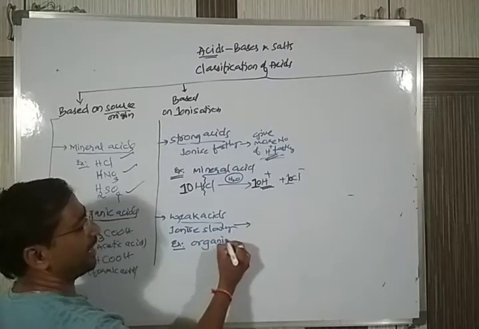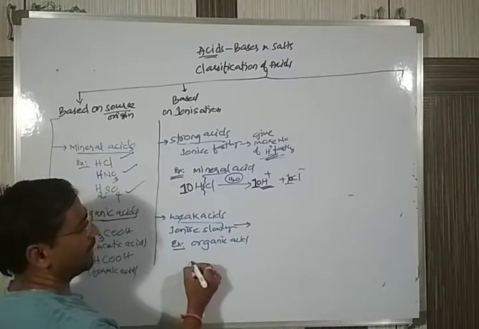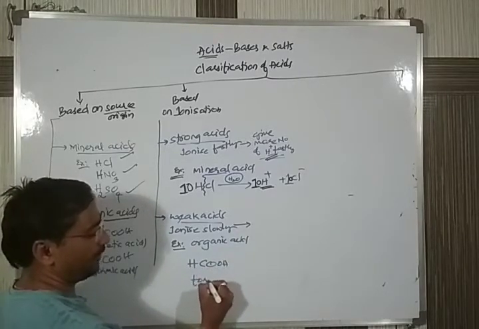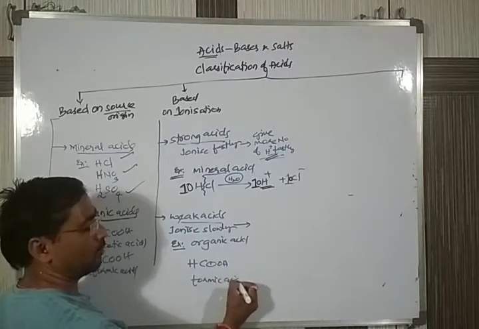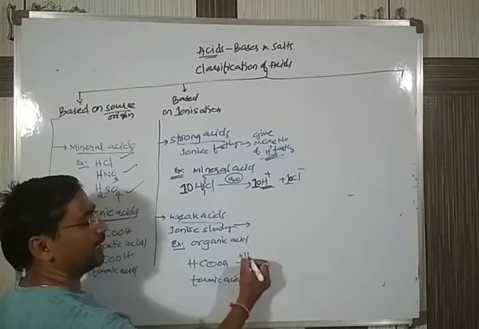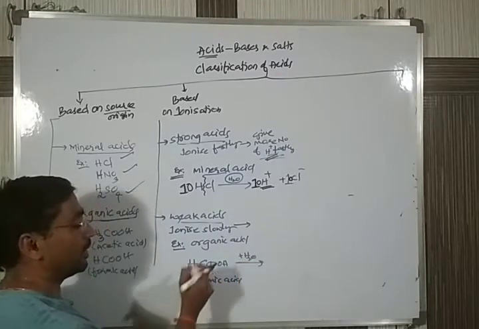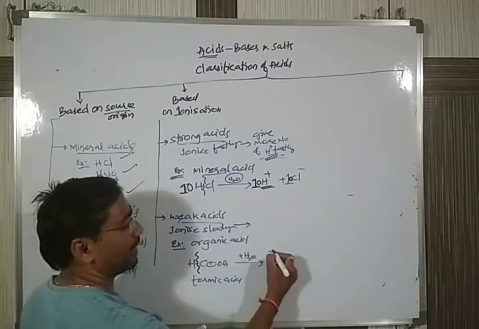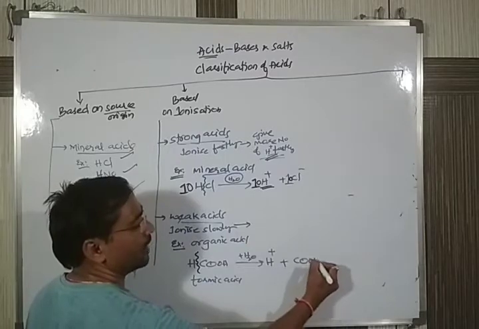Organic acids act as weak acids. If you take HCOOH, the name of this is formic acid. If you add a little bit of water, this HCOOH divides to give rise to H plus and COOH minus.